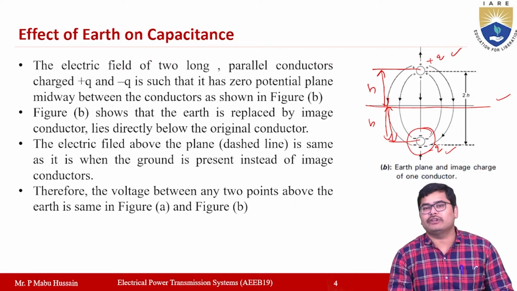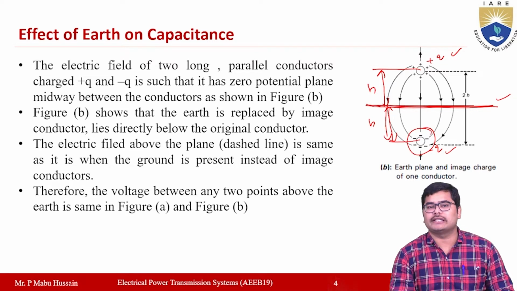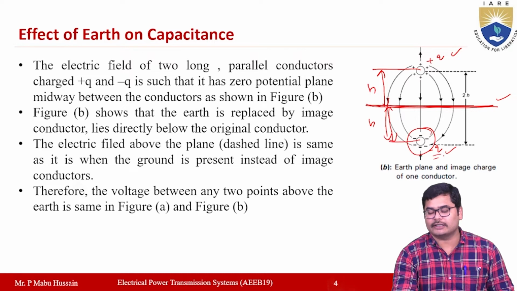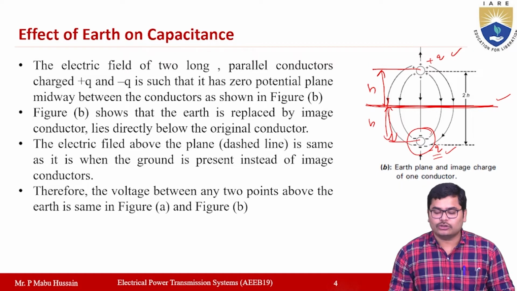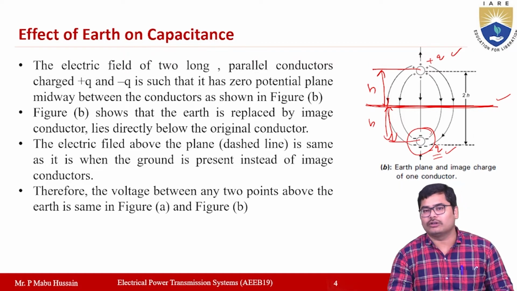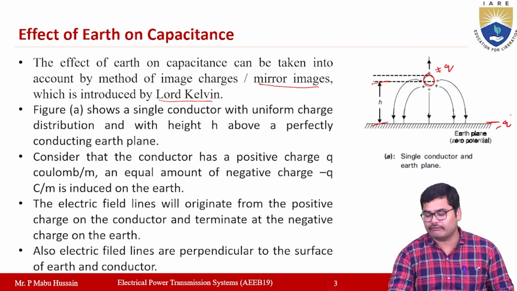Okay, and the electric field above the plane, which is this dashed line here, is the same as it is when the ground is present. So instead of the image conductor, if the ground is present, the electric field will be the same. So the voltage between two points above the earth is the same in both figure A and figure B.